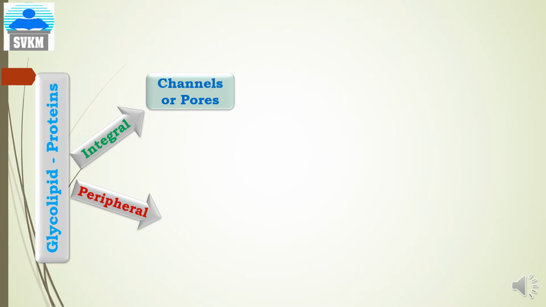There are two types of glycoproteins: integral proteins and peripheral proteins. What is the role of integral proteins? Integral proteins can act as channels or pores through which water-soluble components can be transported across the plasma membrane.